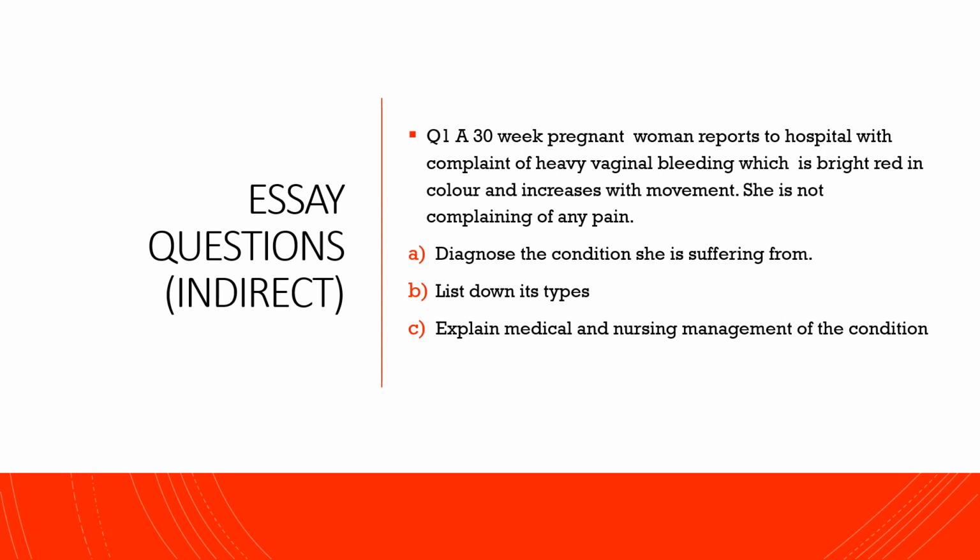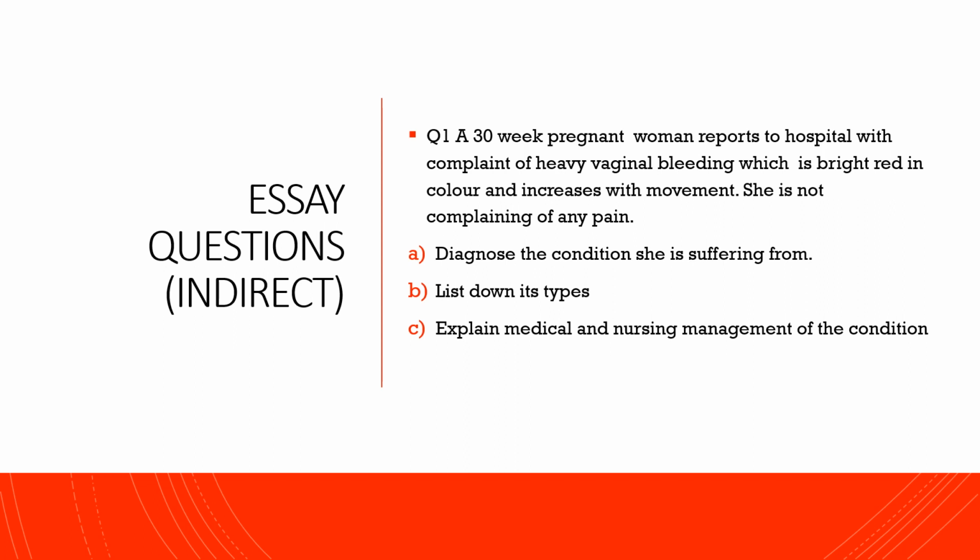Whereas in abruptio placenta there is an acute and intense pain associated with bleeding, and the bleeding is always dull or dark brown in color. But in this case she is suffering from bright red color bleeding without pain. So it is a case of placenta previa.